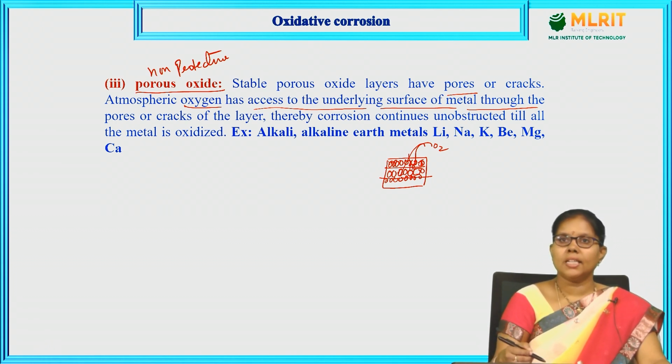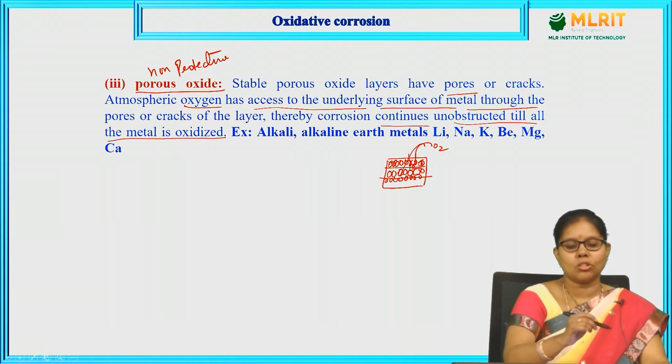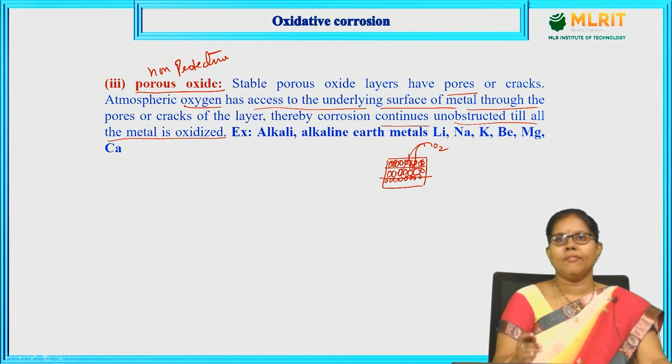Therefore, inside layers one by one are going to be oxidized, thereby corrosion continues unobstructed till all the metal is oxidized. Layer by layer, if the oxygen is allowed to enter, the corrosion occurs continuously.